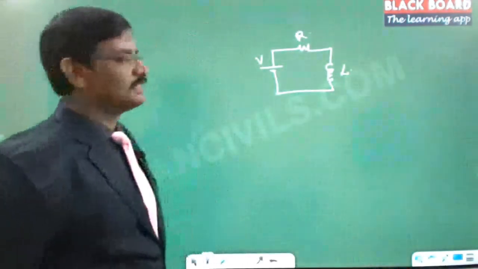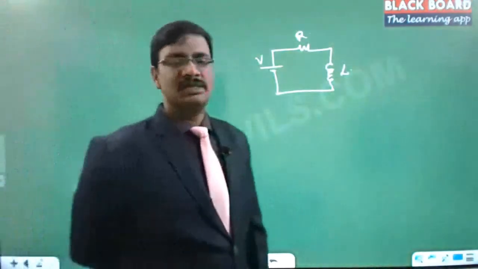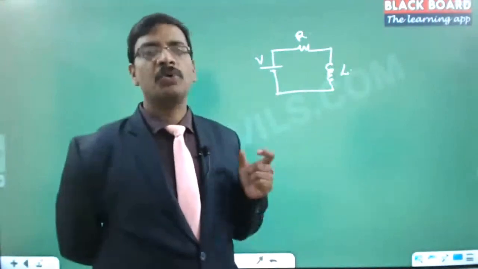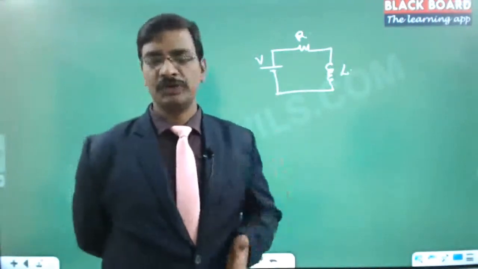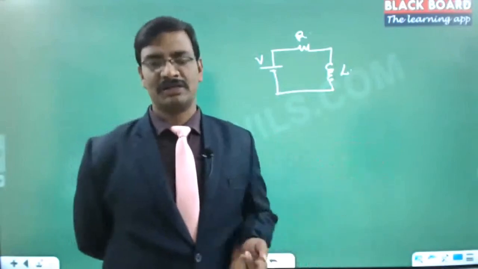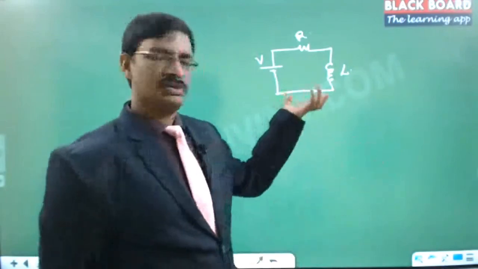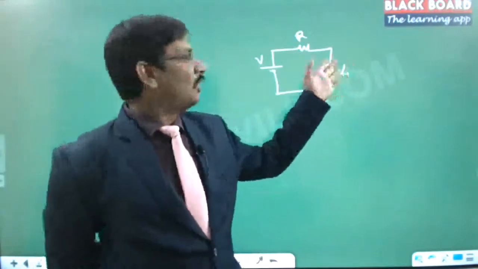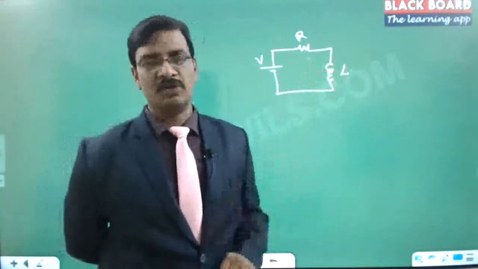Now the physics says that an inductance has a nature that it will always oppose the change of the current flowing through it. How is that going to happen? That comes from many other factors, like Ampere's law, the magnetic field induction by Faraday's laws. All those things are the physics background.